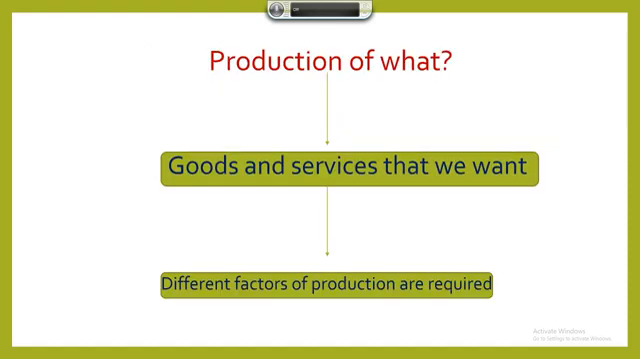Production of what? What will people produce? People will produce those goods and services that we want, that are required. In order to produce all these goods and services, different factors of production are required. So what will we produce? We'll produce the goods and services that we want, and for producing them, different factors of production are required. There are generally 4 factors of production.